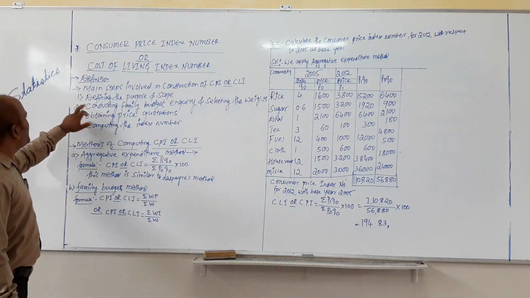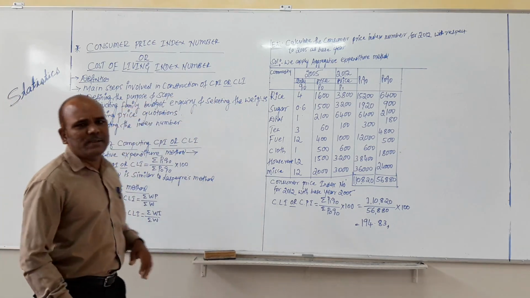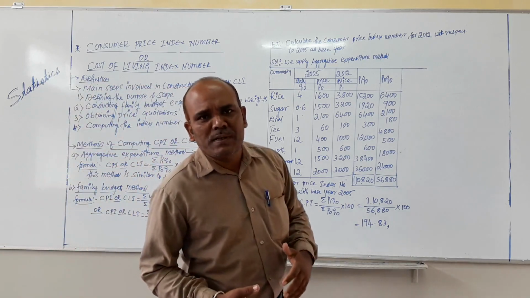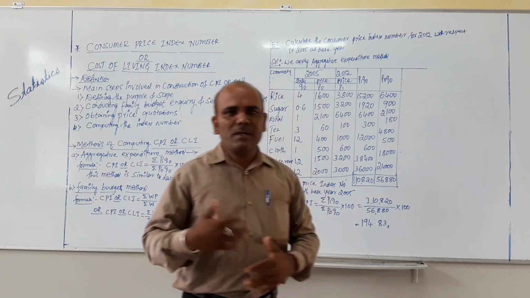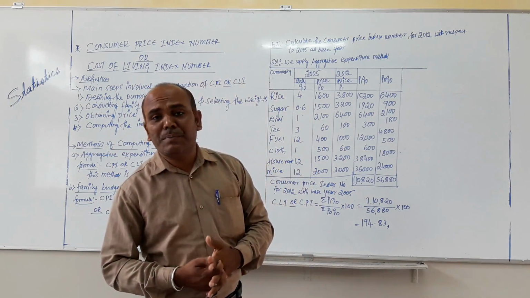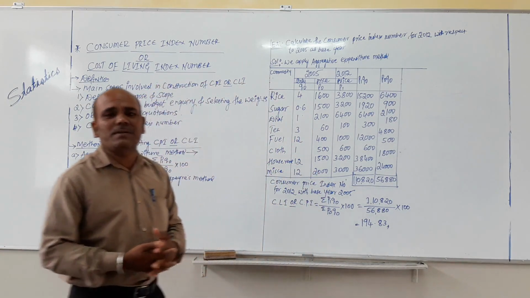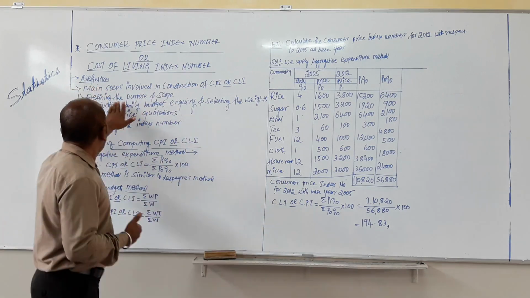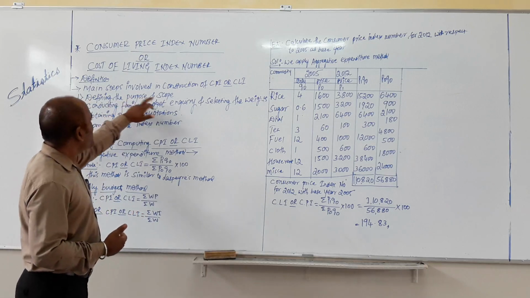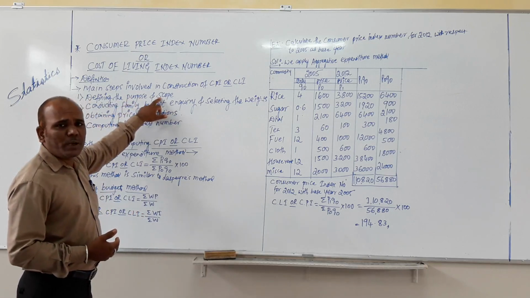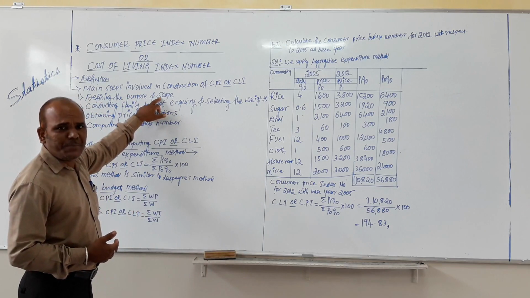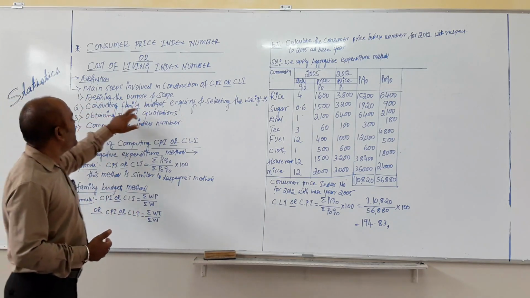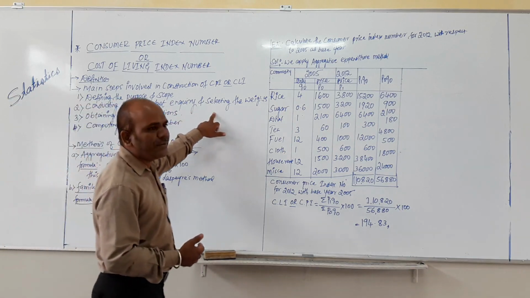So the first one, defining the purpose and scope. Yes, this is very, very important. For which class of people we are going to construct the cost of living index number or consumer price index number, that is very, very important, because when we mention clearly the purpose and scope, then it will be more helpful for us for constructing the CPI or CLI. And then, conducting family budget inquiry and selecting the items.